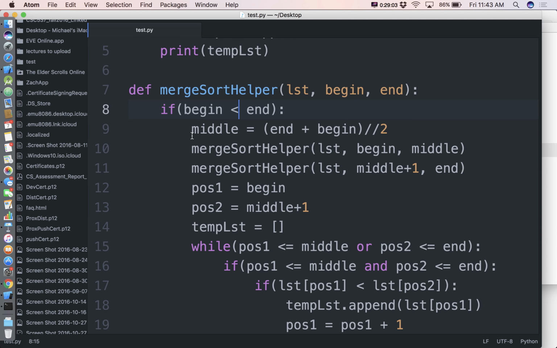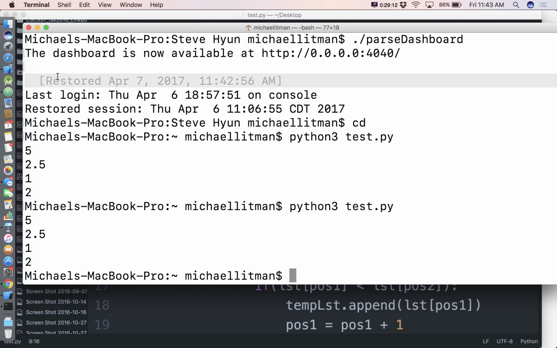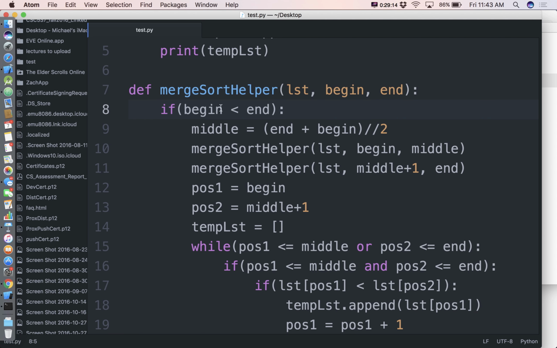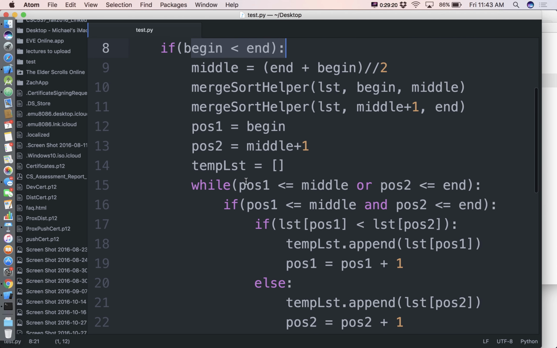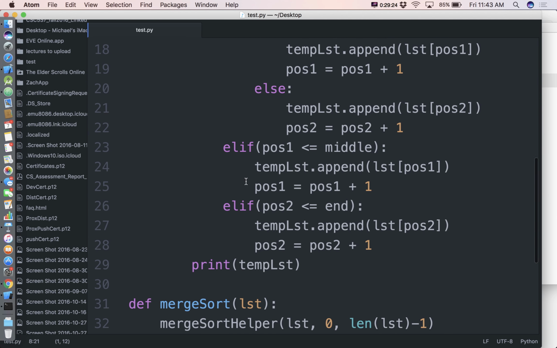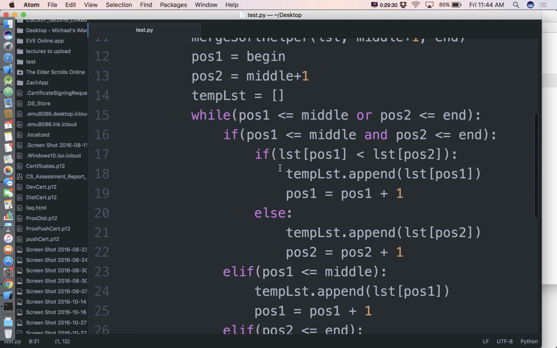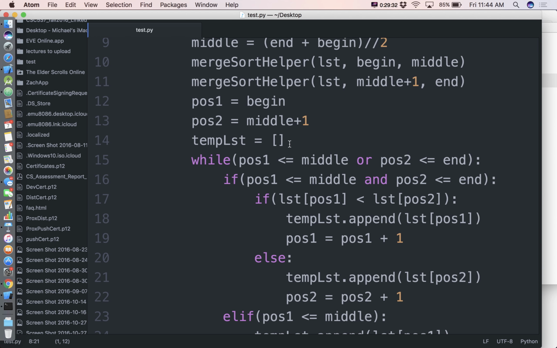All right. That's still giving me a weird thing. If begin is less than end, we're going to do stuff. We're going to calculate this stuff. Here's my temp list. Temp list is the empty list.